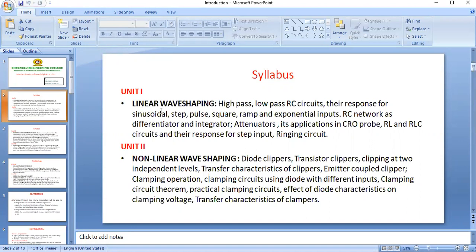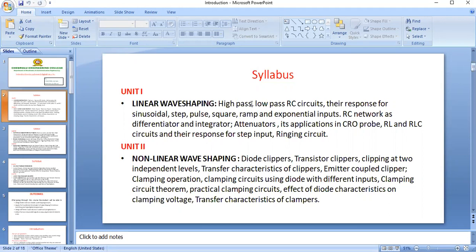If we give a non-sinusoidal signal as input to the linear wave shaping circuits, meaning high pass RC or low pass RC circuits, the output shape will be changed when it passes through these circuits. So in this unit, we are going to learn about the response of these circuits for different non-sinusoidal inputs. So that is the first unit.